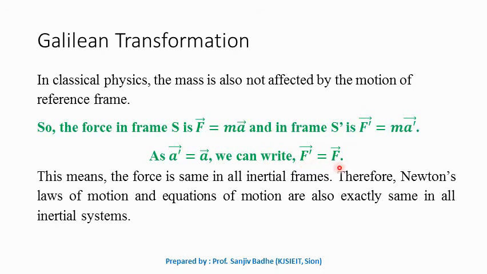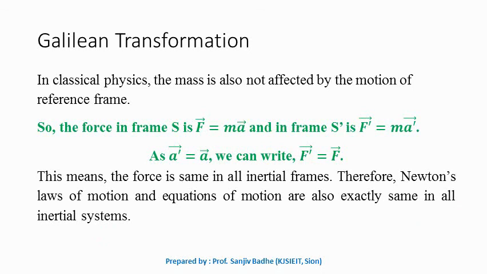So what is the meaning of this? F prime is equal to F. It means that the force measured by the observer in frame S prime is same as the force measured by the observer in frame S. So the force is same in all inertial frames, and as the force is same in all inertial frames, therefore Newton's laws of motion and Newton's equations of motion will also be exactly same in all inertial systems.